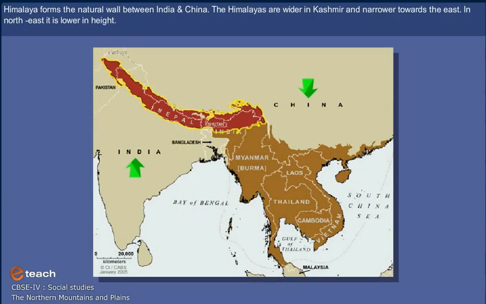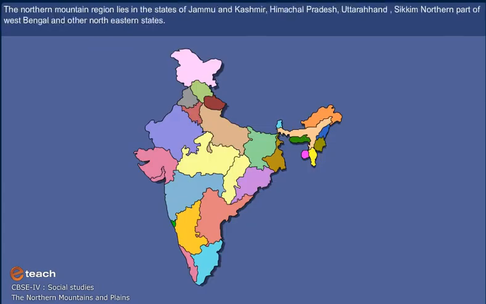The Himalaya forms a natural wall between India and China. The Himalayas are wider in Kashmir and narrower towards the east. In the northeast, it is lower in height. The northern mountain region lies in the states of Jammu and Kashmir, Himachal Pradesh, Uttarakhand, Sikkim, the northern part of West Bengal, and other northeastern states.